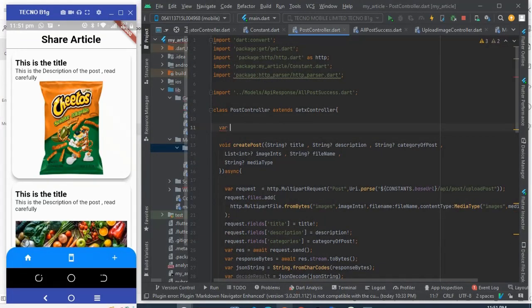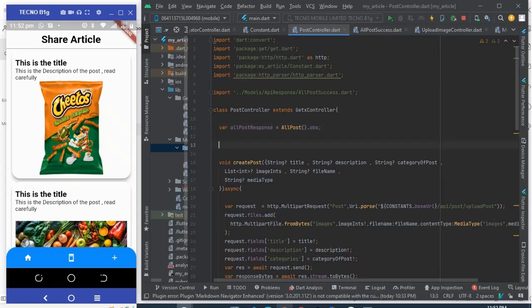We're going to call this var all post response. All post response is going to be equal to initially an empty all post model. We're going to make it observable. That means this variable can change at any time in the mobile app.